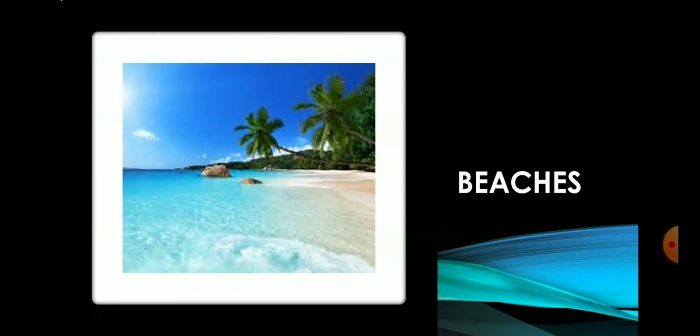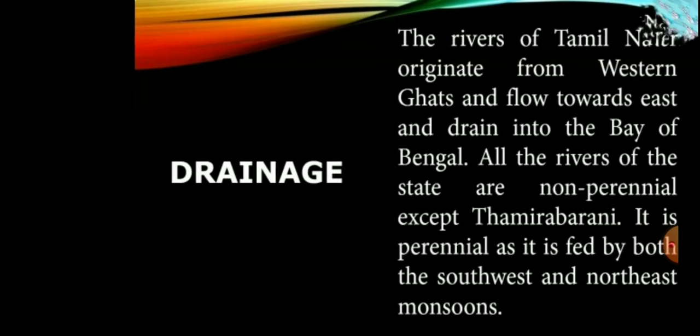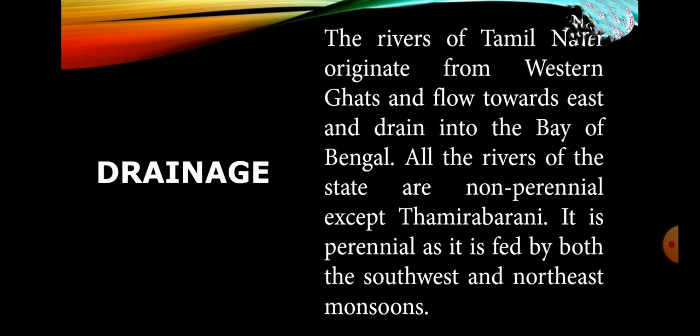Next one, we will see about beaches. The Coromandel coast along the Bay of Bengal consists of many beautiful and exotic beaches. The golden sands of Tamil Nadu beaches are scattered with palm and casuarina groves. Marina and Elliot beaches of Chennai, Kovalam beach in Kanjipuram and Silver beach in Kadalur are some of the famous beaches in Tamil Nadu.